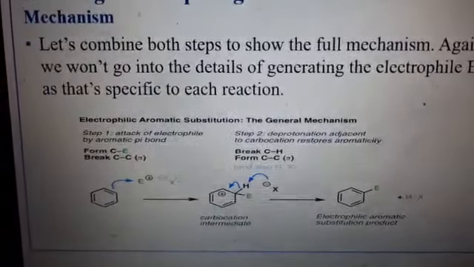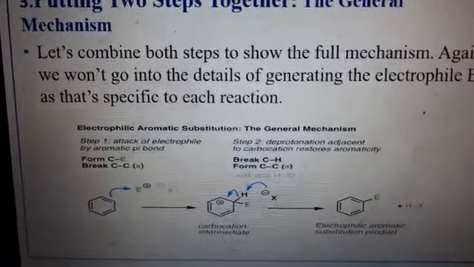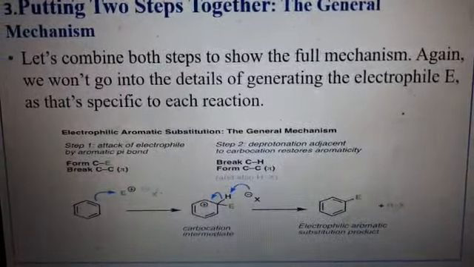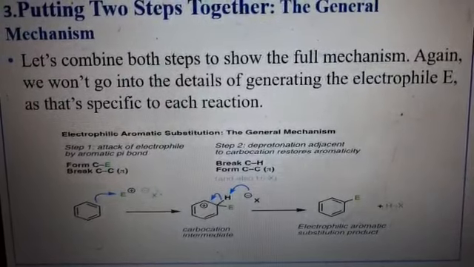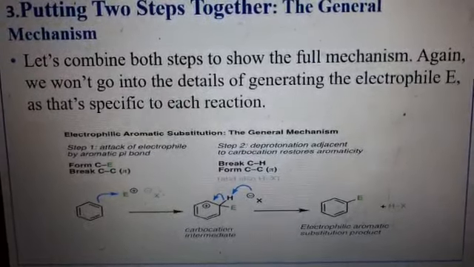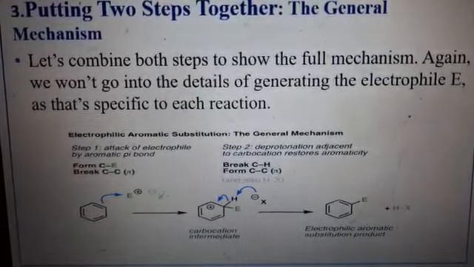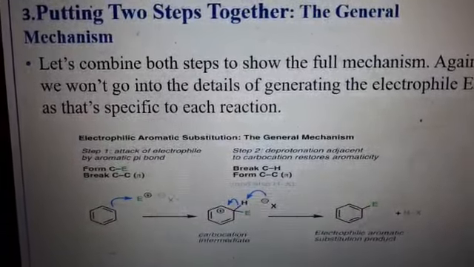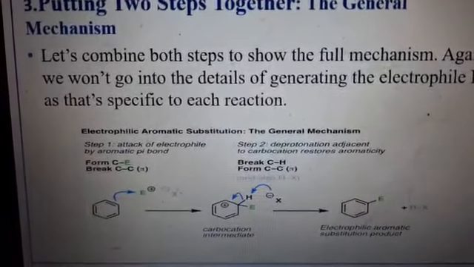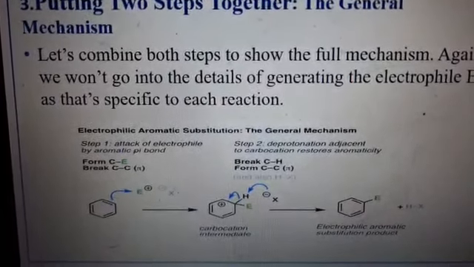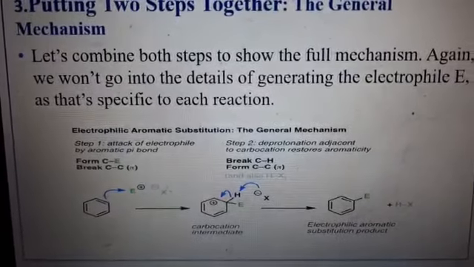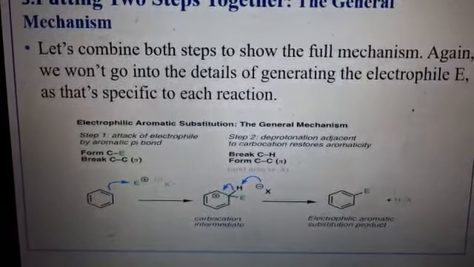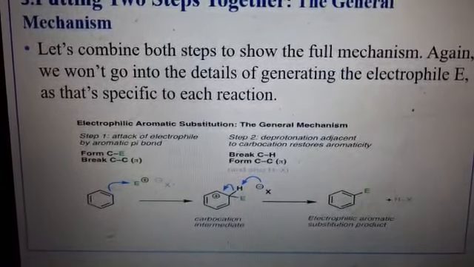Now putting all the steps together to show the full mechanism. Again, we will not go into details of generating the electrophile, as electrophile generation is a different method in most cases. Therefore, to study the detail, we have to consider for every reaction how the electrophile is created.